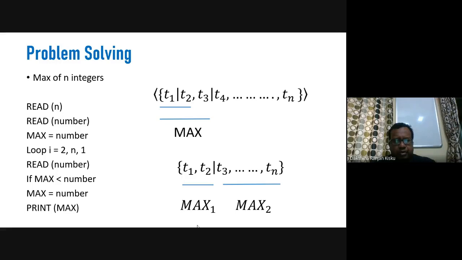Now, since this is a very simple problem of finding the maximum of n integers, we can change the style of thinking to solve the same problem. My purpose is not to show you how to solve this simple problem, but to show you how to develop the thinking ability to solve the same problem in a different way. Thinking ability means the style of thinking.